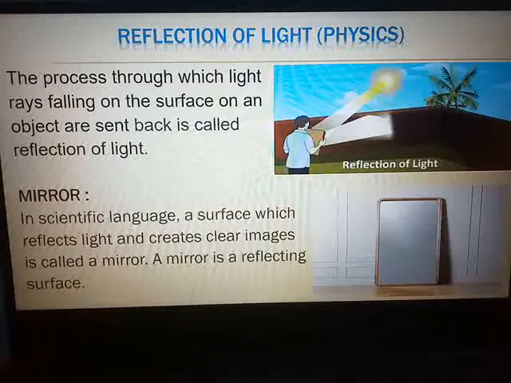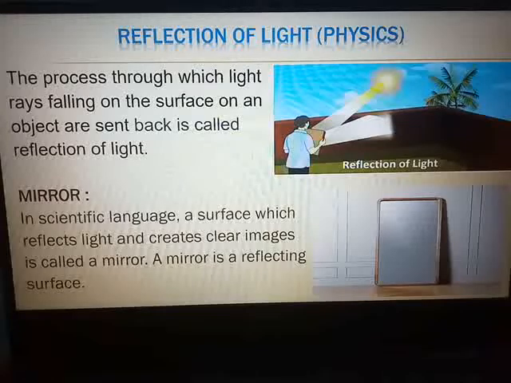Now, in this chapter we are going to study about mirrors and the two types of mirrors. One is plane mirror and the other is spherical mirror. I don't have to explain to you what is meant by a mirror. The moment you get up in the morning, you have your breakfast, you dress up. While dressing up, where do you stand? You stand in front of the mirror, especially girls. Majority of the time is spent in front of the mirrors, taking care of your hair, taking care of your face.